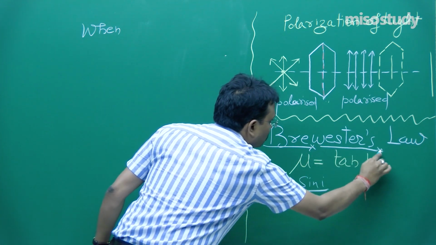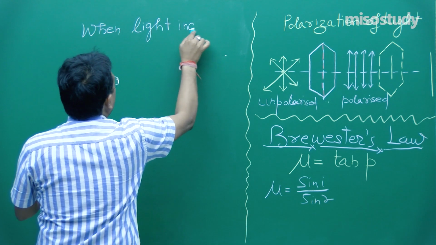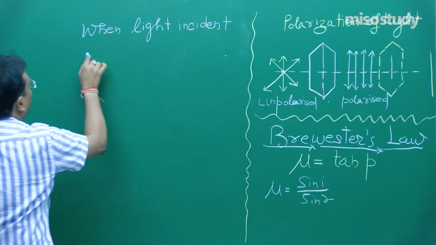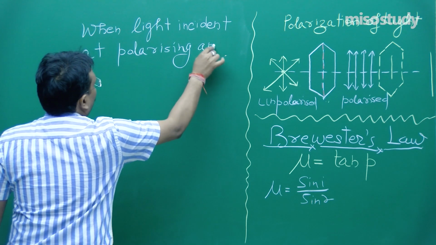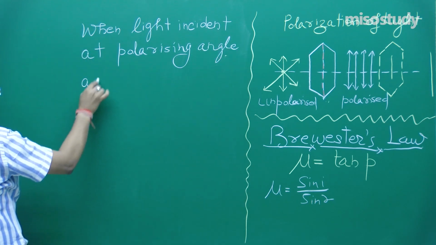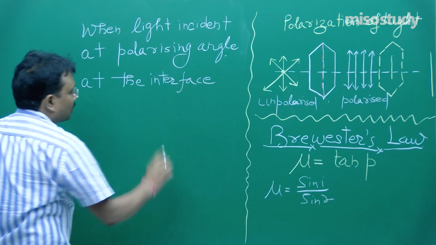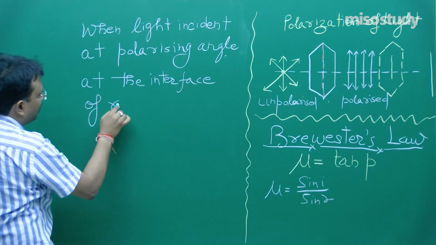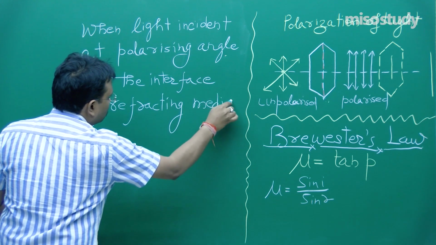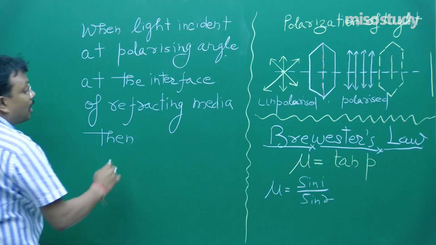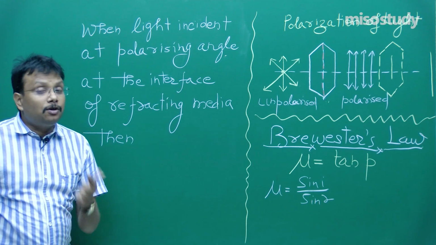Brewster's law: when light is incident at the polarizing angle at the interface of a refracting media, then the refractive index of that media relative to air is equal to the tangent of the polarizing angle.